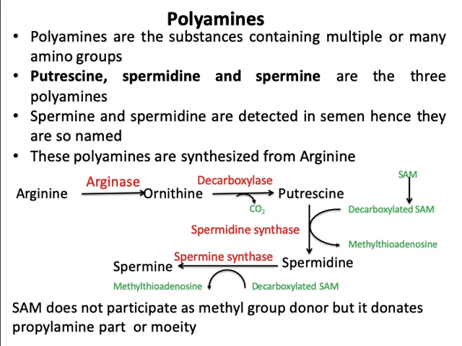This spermidine converts to spermine with the help of the enzyme spermine synthase. It also requires one more molecule of decarboxylated SAM. Here, S-adenosylmethionine does not participate as a methyl group donor, but it donates a propylamine moiety.